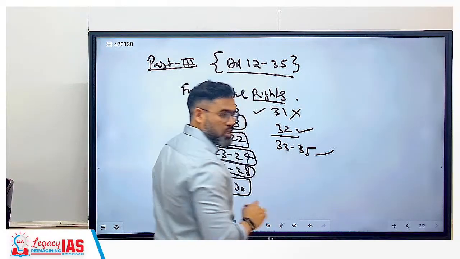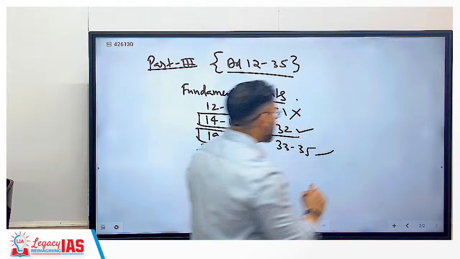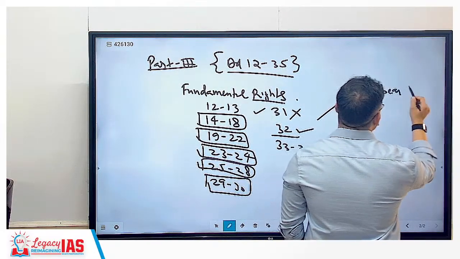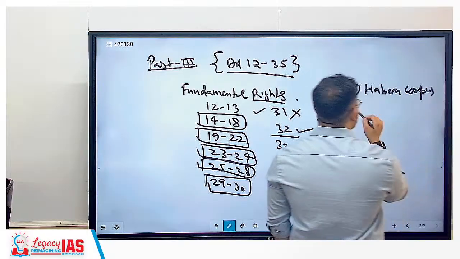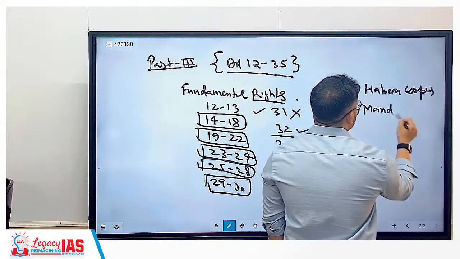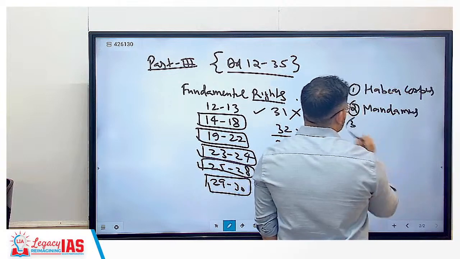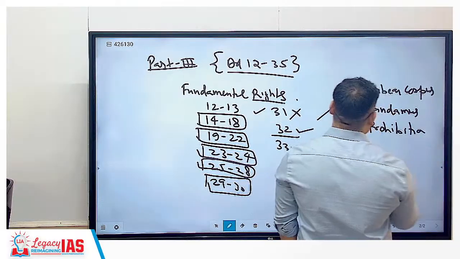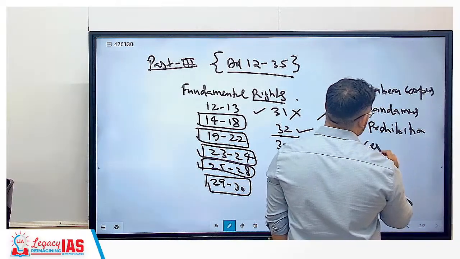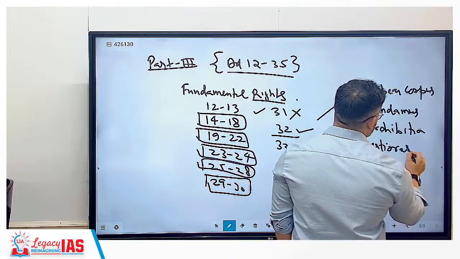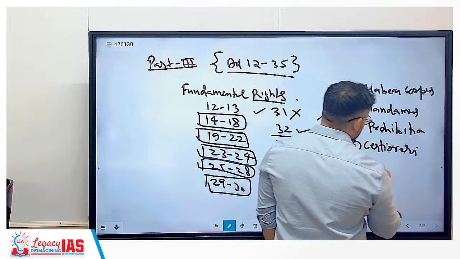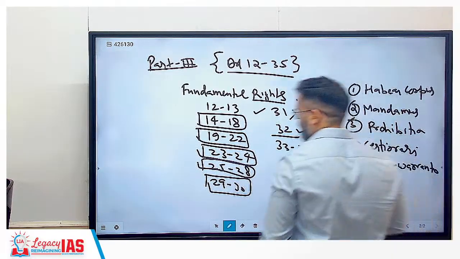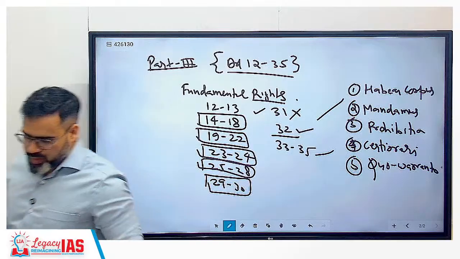Article 32, constitutional remedies. Under it we are going to cover some constitutional remedies, like we will cover habeas corpus first, we will cover mandamus, prohibition, next is certiorari, and fifth is quo warranto. These will be covered.